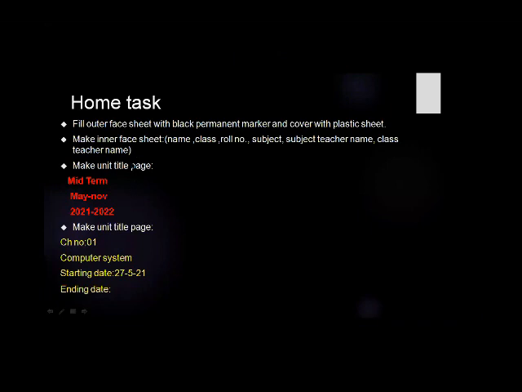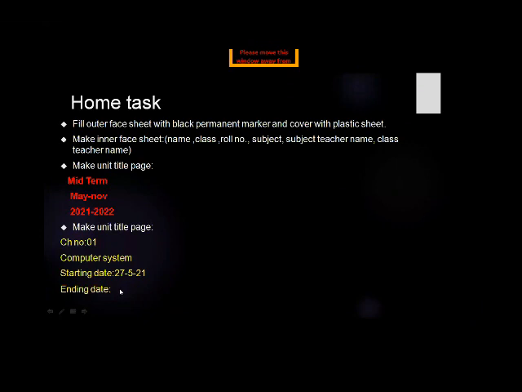Then on the next page you will make the title page. You will make the title page of midterm, May to November, 2021 to 2022. Just write it simply. Then on the next page you will make the unit title page, that is unit number 1, the computer system. You will write the starting date, 27-5-21, and leave space for the ending date. When we end the chapter, I will fill this date.